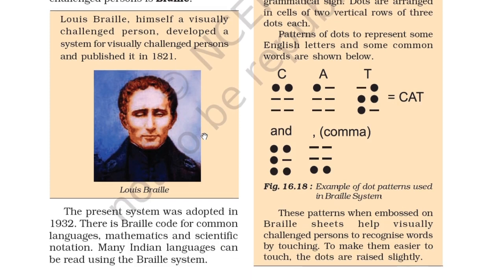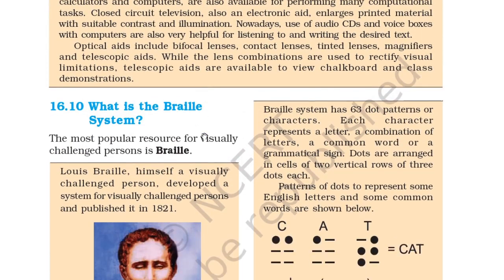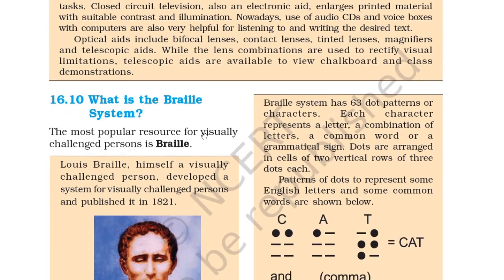There is a Braille code for common languages, mathematics and scientific notations. Many Indian languages can be read using the Braille system. So you can see the Braille system has 63 dot patterns or characters. Each character represents a letter, a combination of letters, a common word or a grammatical sign. Dots are arranged in cells of two vertical rows of three dots each.